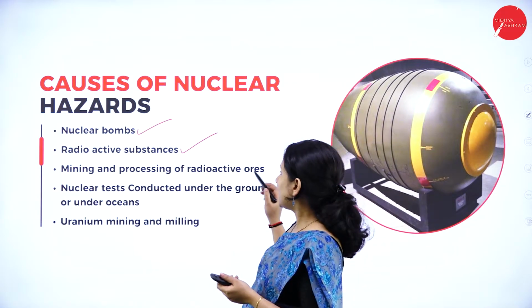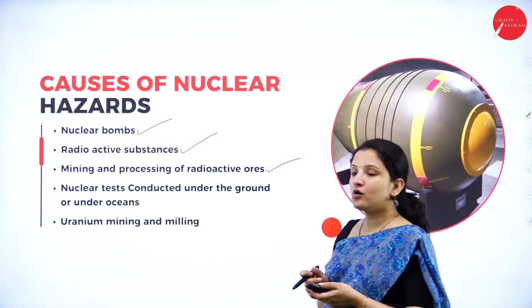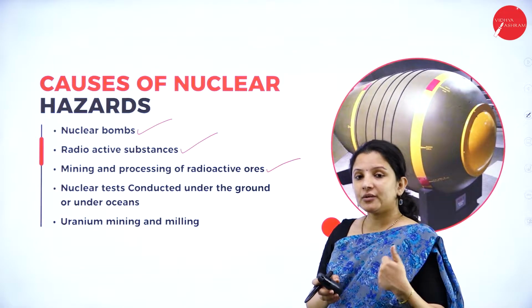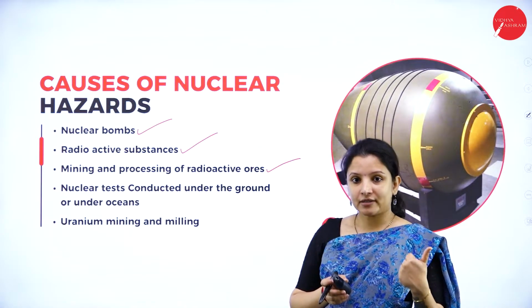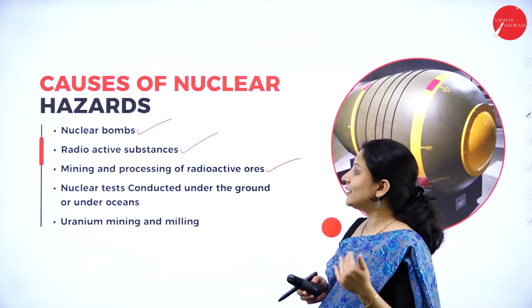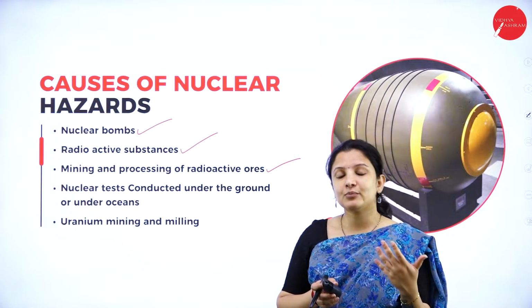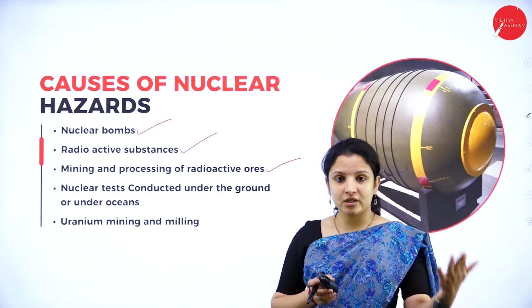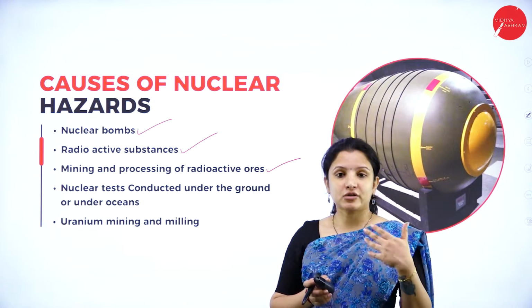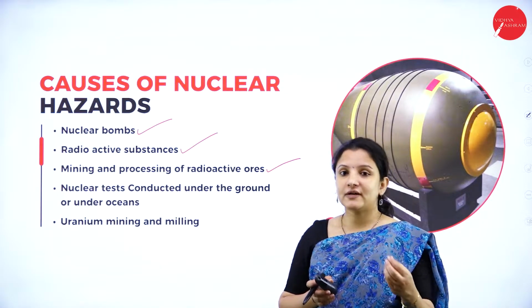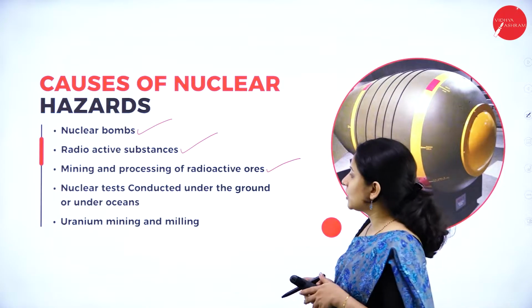So, radioactive substances are one of the causes of nuclear hazards. Next, mining and processing of radioactive ores. During the mining of radioactive ores such as uranium and all that, sudden accidental leakage or escape of these materials into nearby water bodies or into the soil can cause devastating effects on the life of the people.